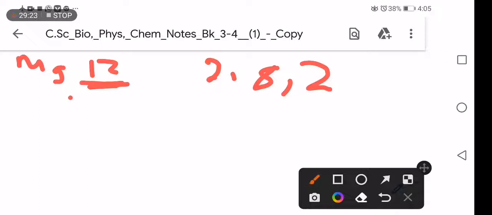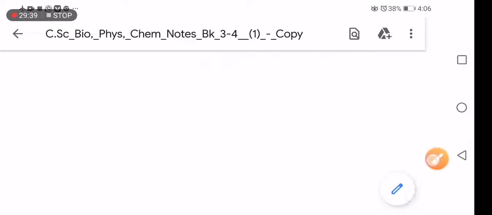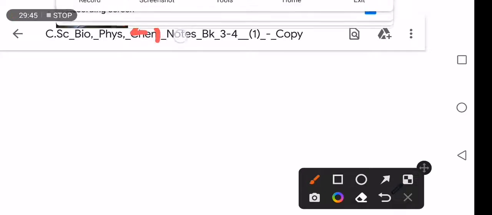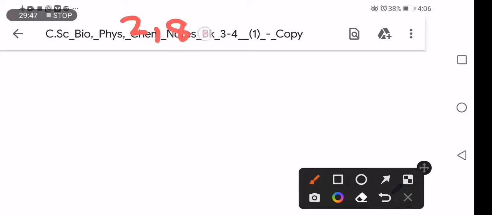Let me draw the electronic configuration. First of all, write the element symbol in the middle, Mg. Then we have 2, then we have 8, then we have 2.